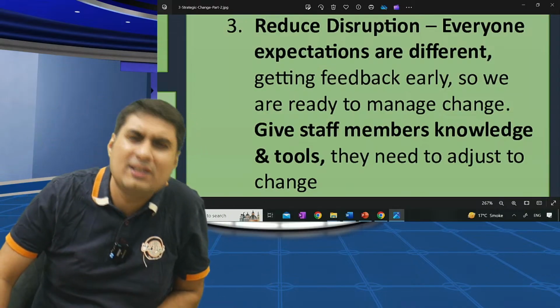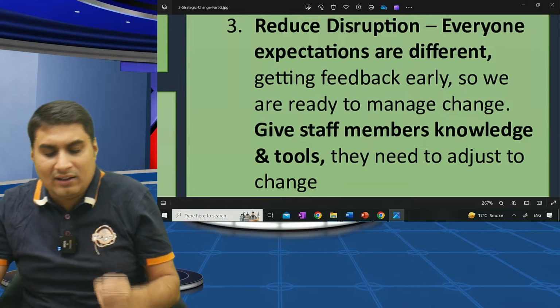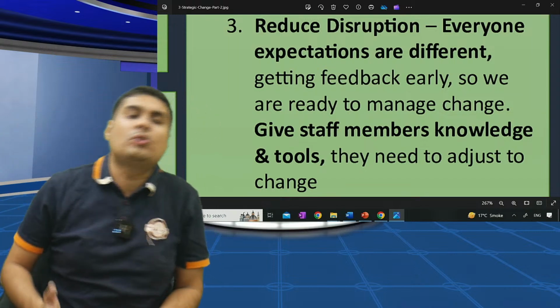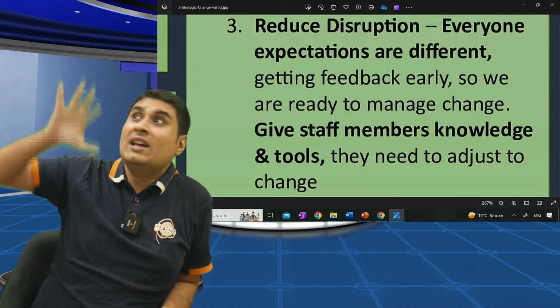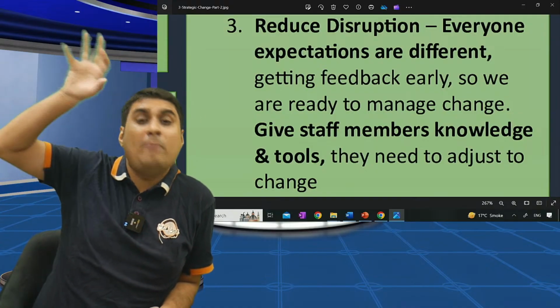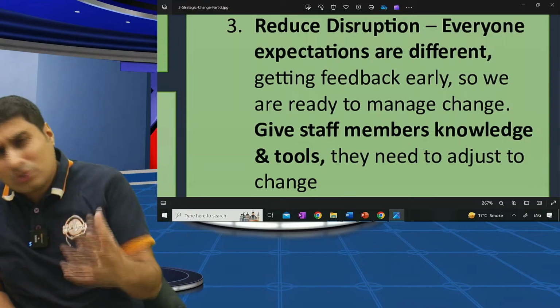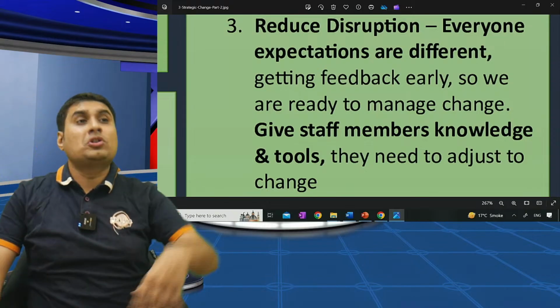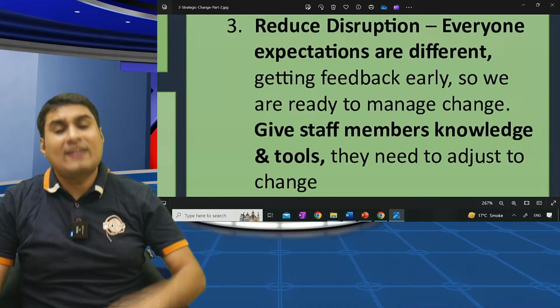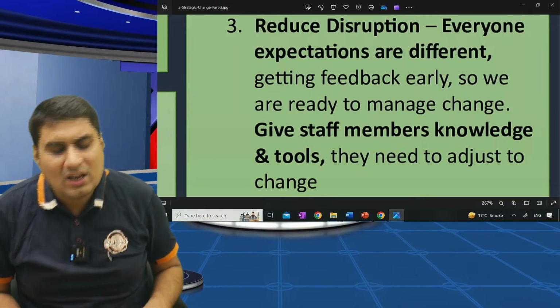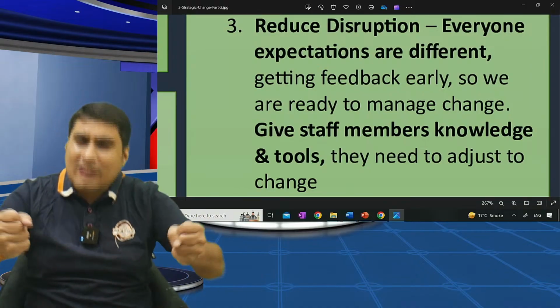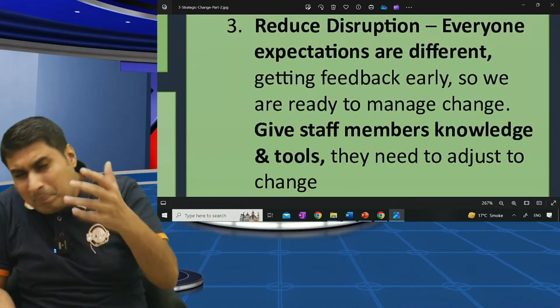Everyone's expectation is different, so get the feedback early. Give staff members knowledge and tools. So they change. You can tell them, follow these things, then we'll still keep you in a job. Okay, back end job maybe. So reduce disruption. How can you reduce? Talk to them early. Tell them you are going to lose your job if you don't change. If you want to change, you can change. Get their feedback. Give staff members knowledge and tools so they are prepared for the change.